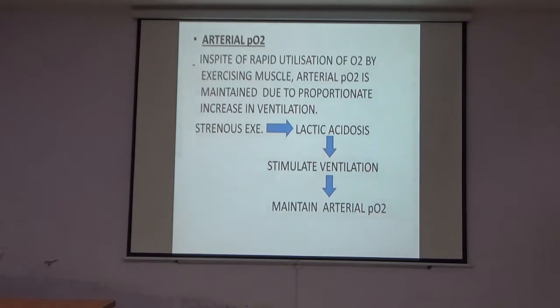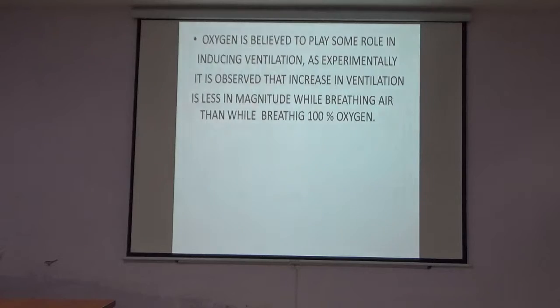As oxygen is continuously used in exercise, the arterial partial pressure of O2 is maintained due to the proportionate increase in ventilation. This occurs as strenuous exercise is continued. This produces lactic acid. Lactic acid stimulates ventilation, and that maintains the arterial partial pressure of O2. Oxygen is believed to play some role.